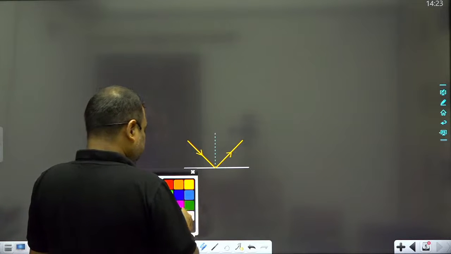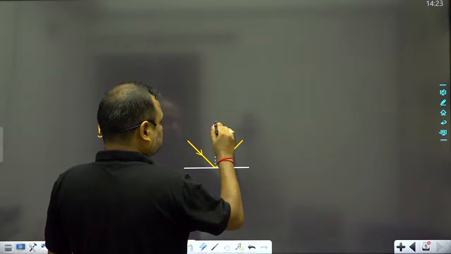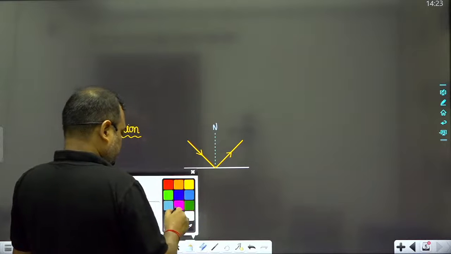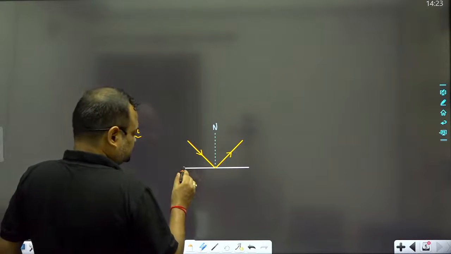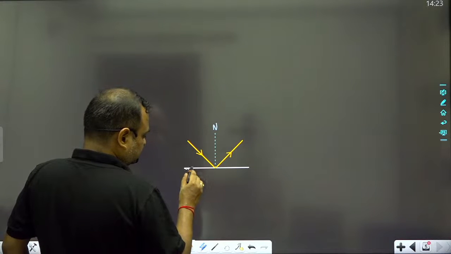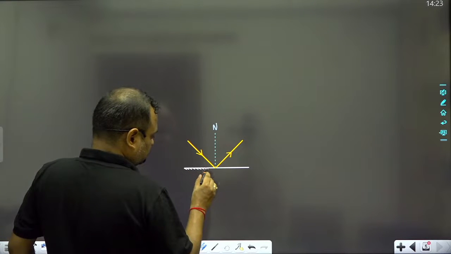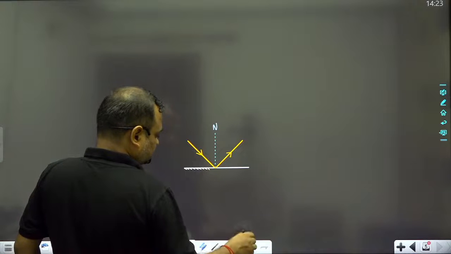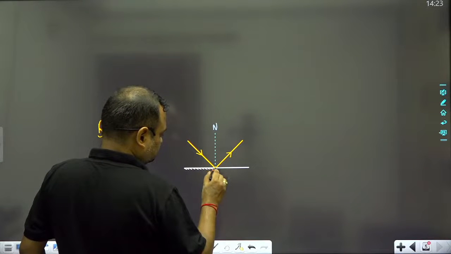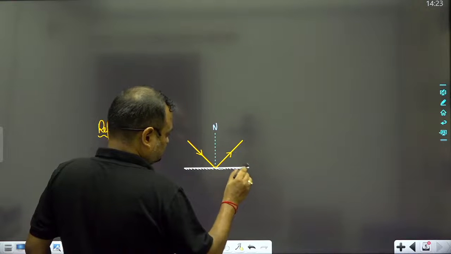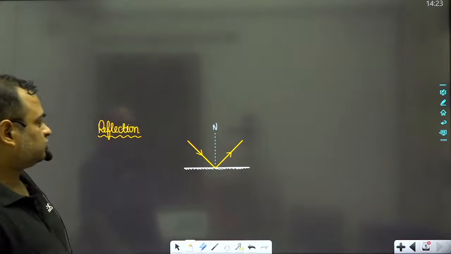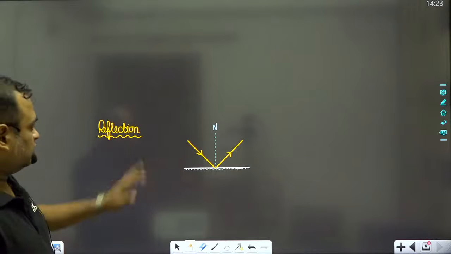This line is known as the normal, and this white, shiny and smooth surface is known as, what?